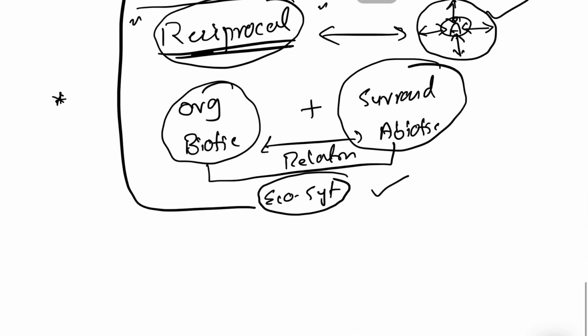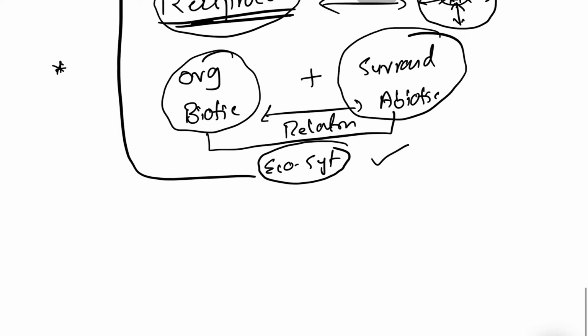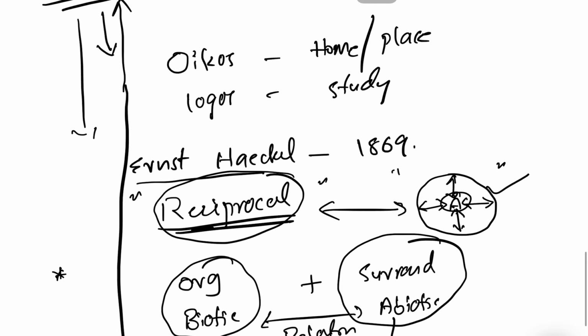But in fact, there are many definitions according to different scientists based on his or her own interest. But in fact, in the world, the most relevant and accepted definition is Ernest Haeckel's reciprocal relationships.